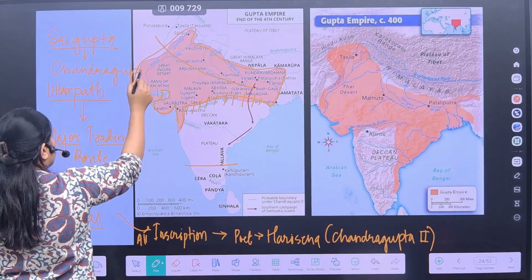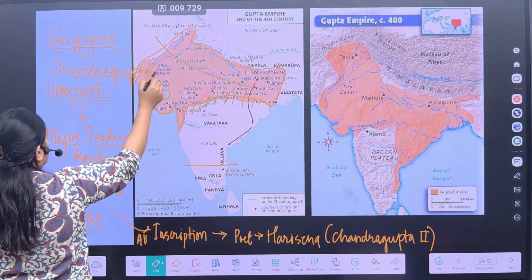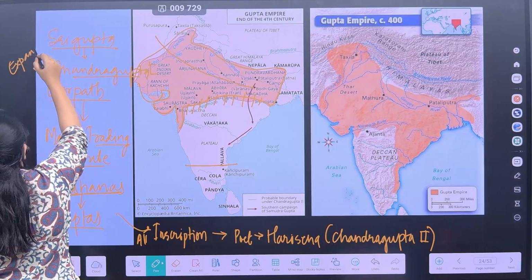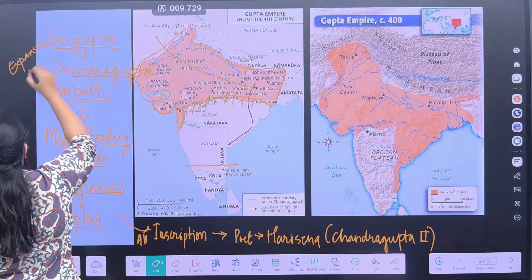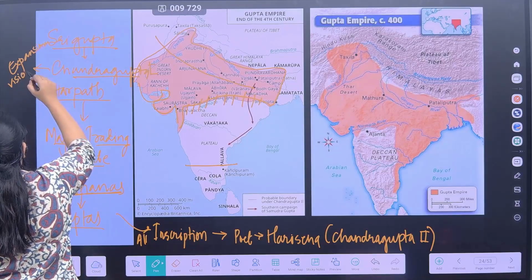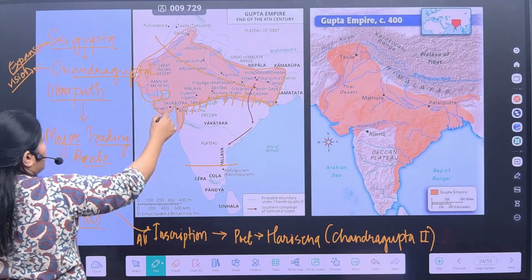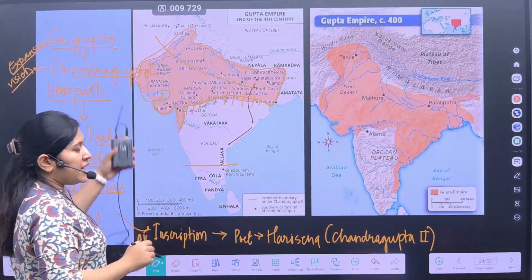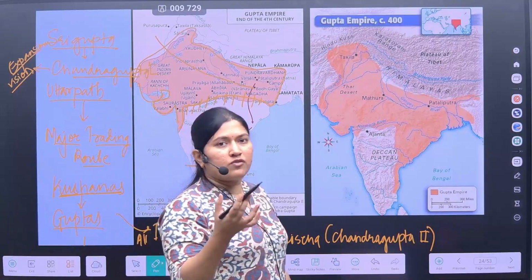But we have seen in the last lecture that Chandragupta I had a major expansionary vision. He conquered major parts of Gujarat, Malwa and the northwestern region, and that is why he is considered the major founder of the Gupta period.